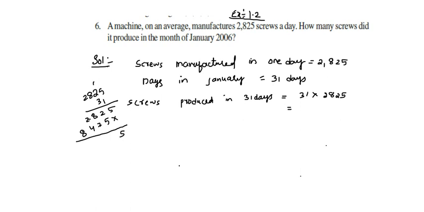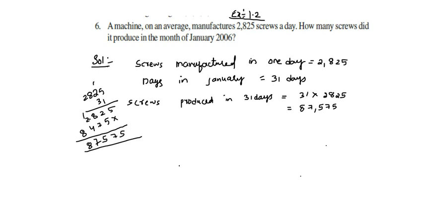Now 5, 7, 15, 7. So 87,000. So 87,575 screws are produced in 31 days.